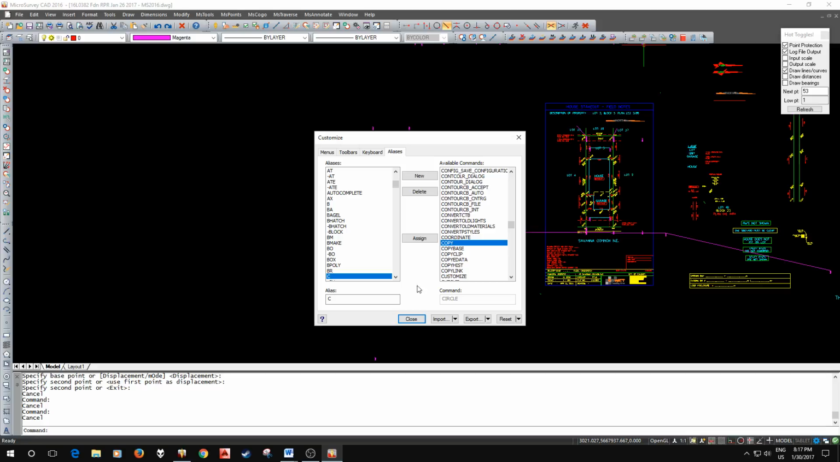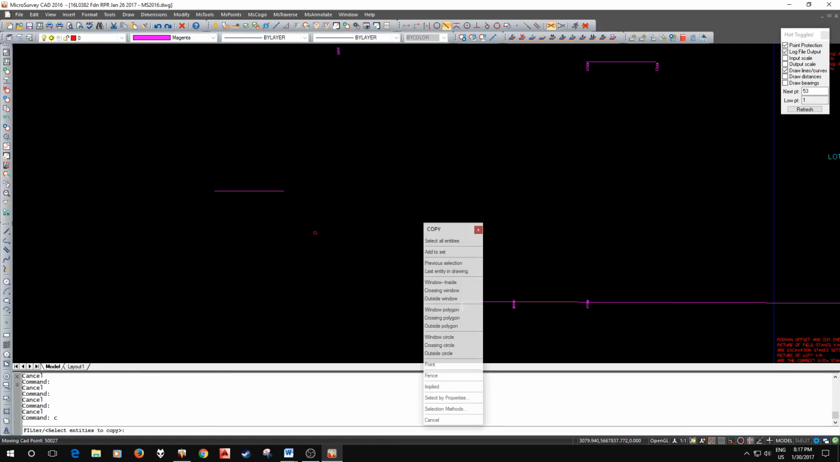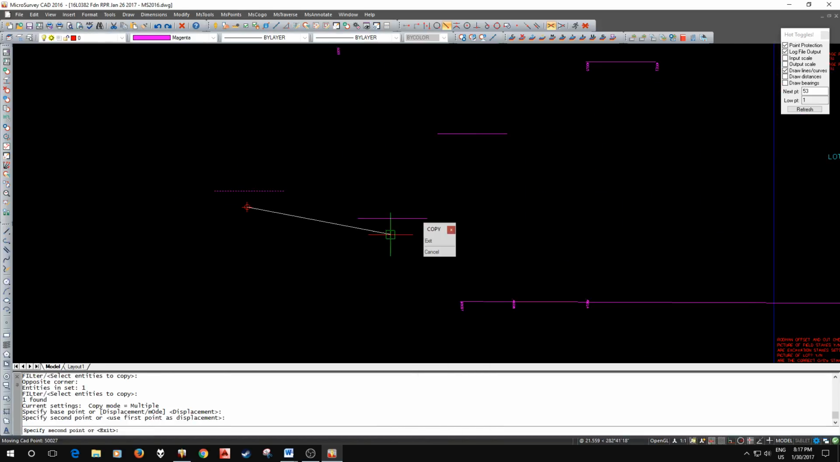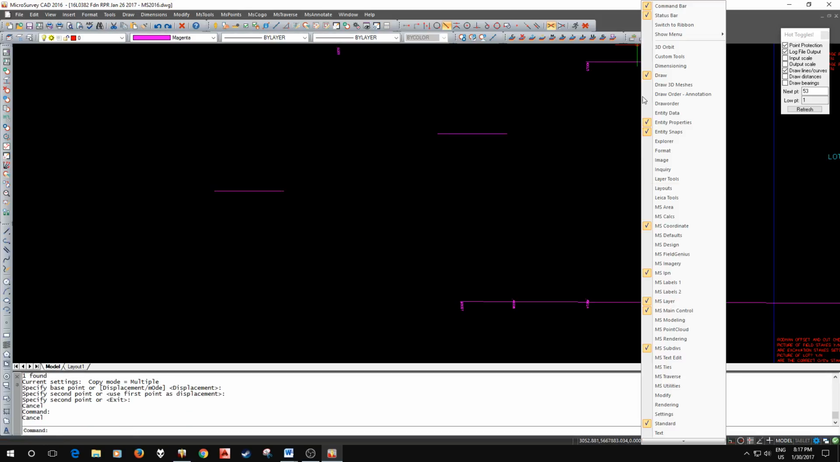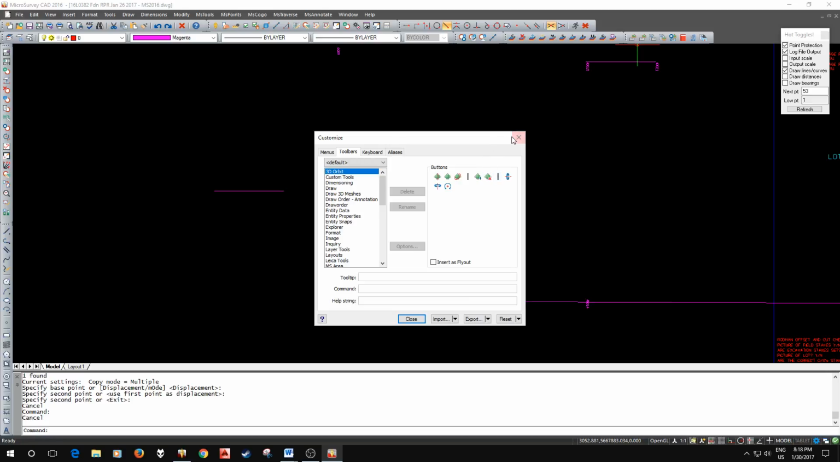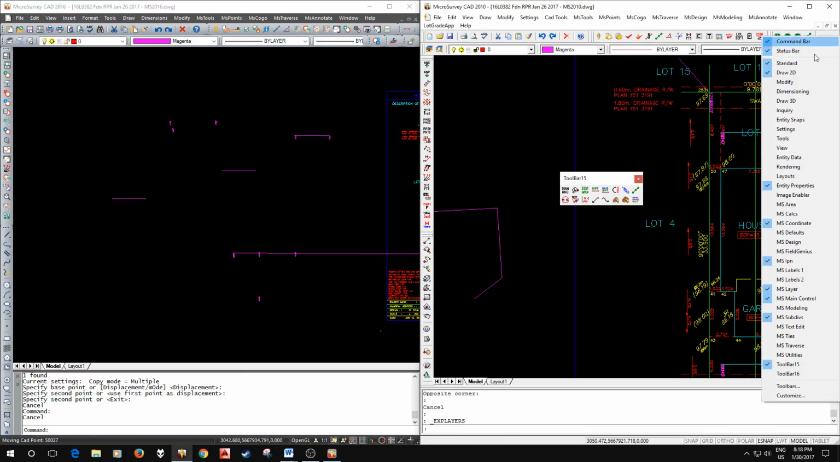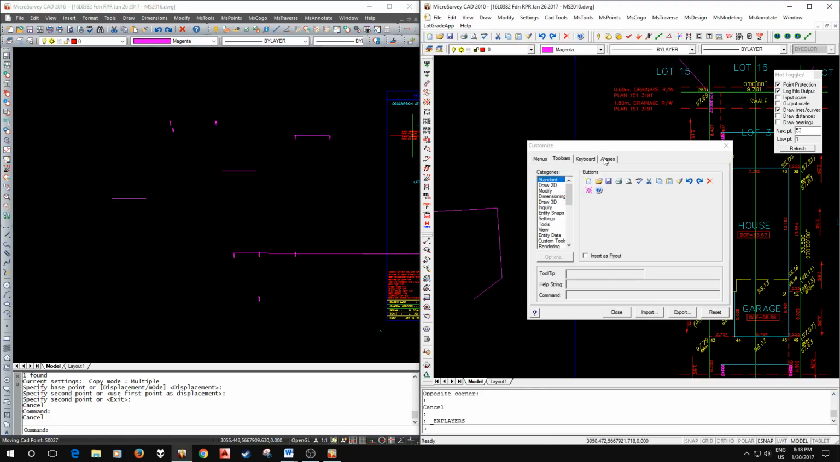There we go, copy. And now I just click assign once I have C highlighted, assign. You can see it's changed down here. And now when I press C, it works as copy. So you can go through, maybe even check your previous version of Microsurvey if you can't really remember what some of them are. You access them in exactly the same way. So customize, aliases.